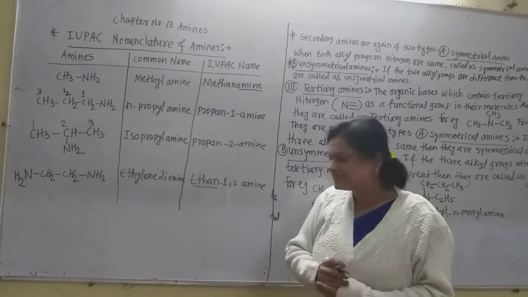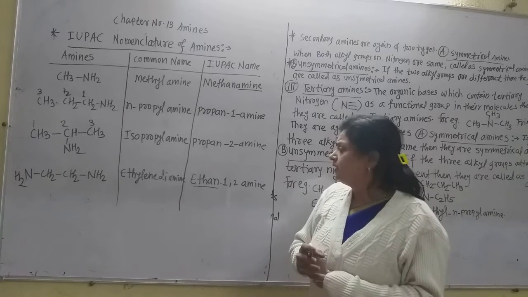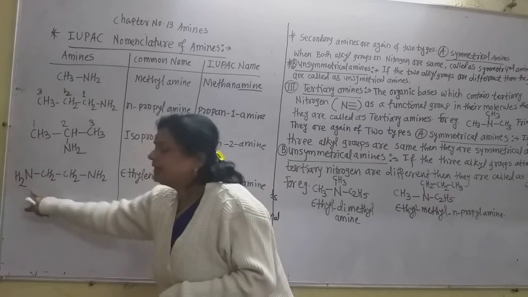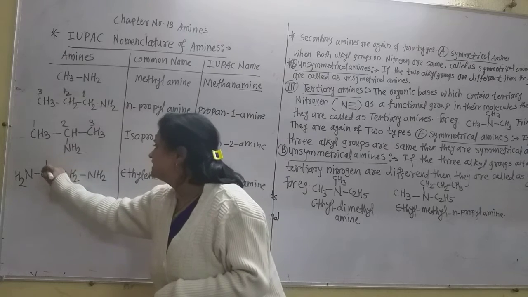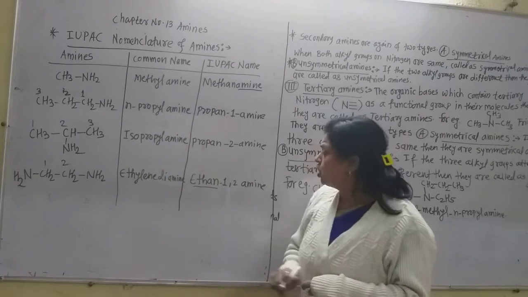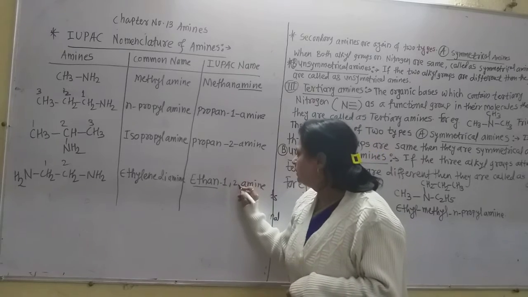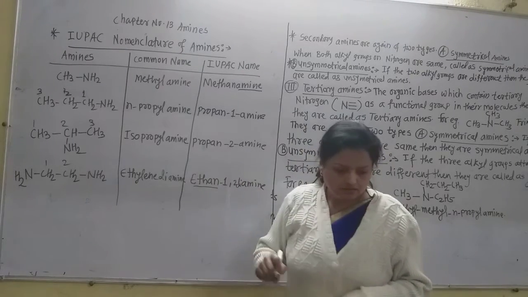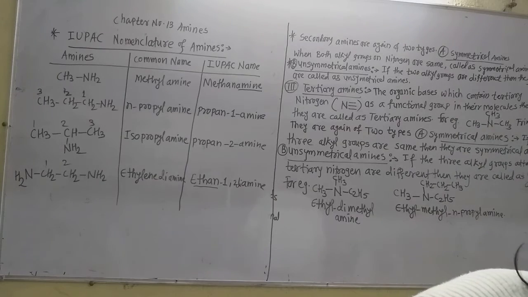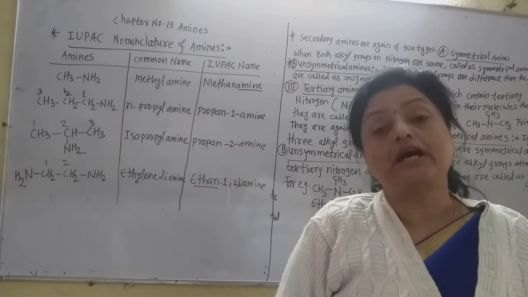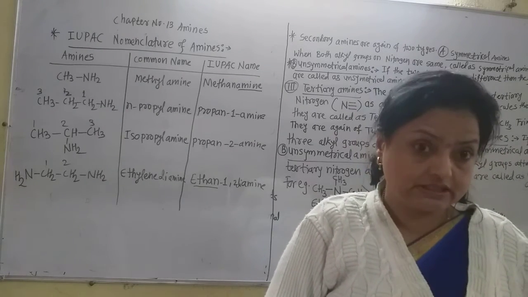E is replaced. Then as both of the carbon atoms contain an NH2 group, suppose this is 1, this is 2. So ethane-1,2-diamine. Ethane-1,2-diamine is the IUPAC name of these amines.